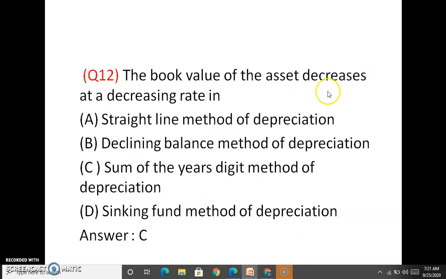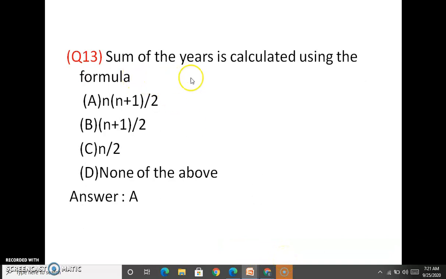The book value of the asset decreases at a decreasing rate in the sum of years digits method of depreciation. The next method is the sum of years digit method of depreciation. In this method, the book value of the asset decreases at a decreasing rate. So the answer is C. The sum of the years is calculated using the formula N into N plus 1 divided by 2.